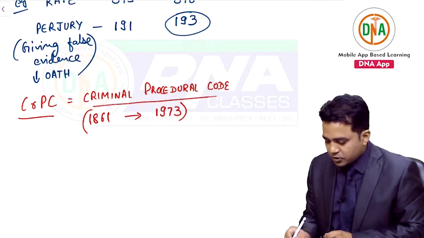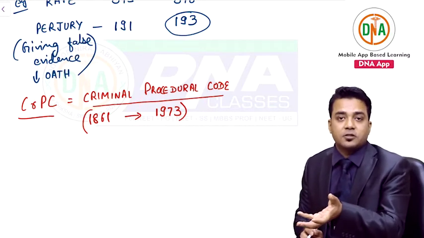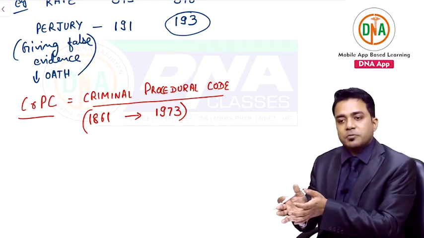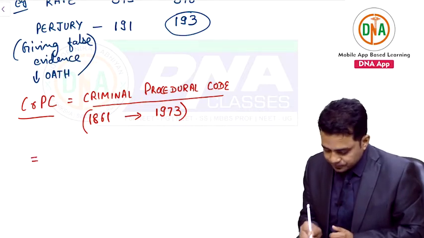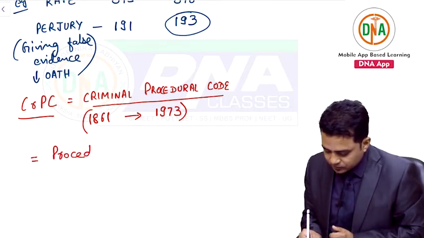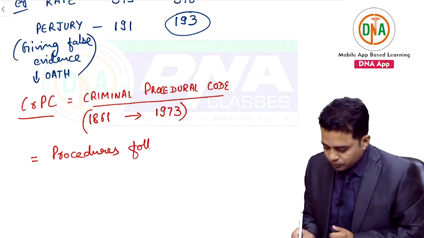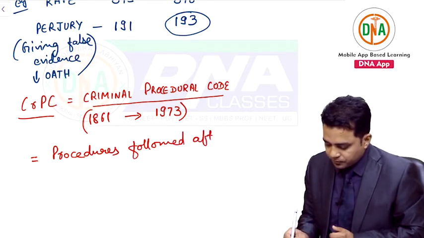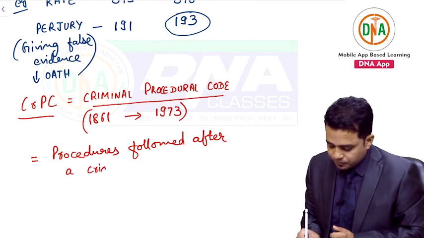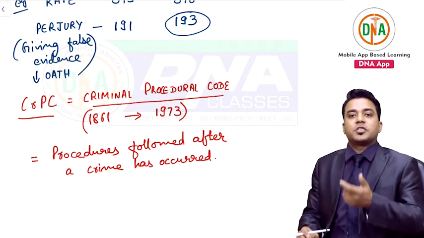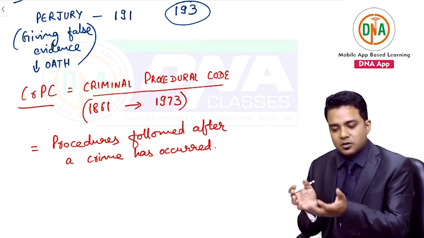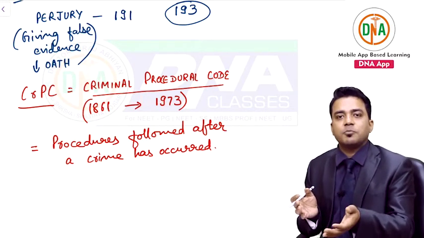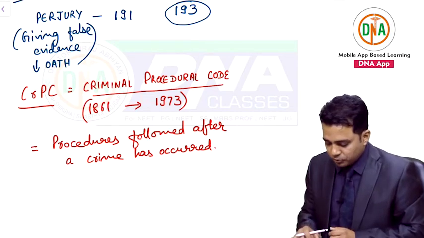So what is Criminal Procedural Code? We are not proactive as far as law changes are concerned. We take some steps when something happens. So CRPC simply means procedures followed after a crime has occurred. All the procedures which are to be followed after a crime has occurred. So who will basically follow the procedures? Your investigating agencies like police or magistrate. They will follow the procedures.